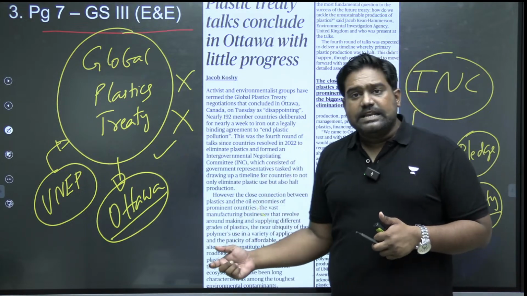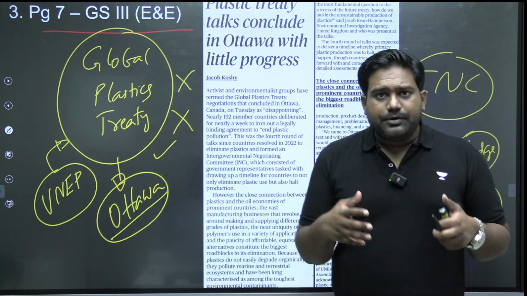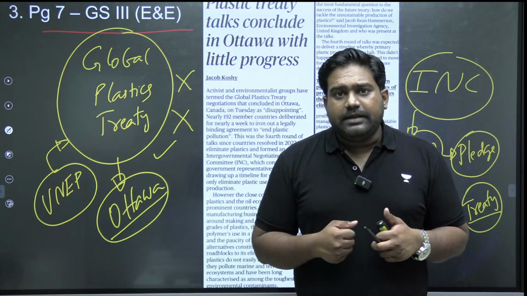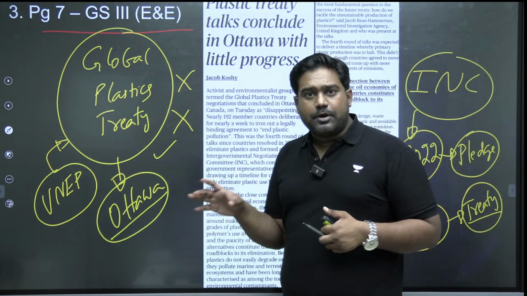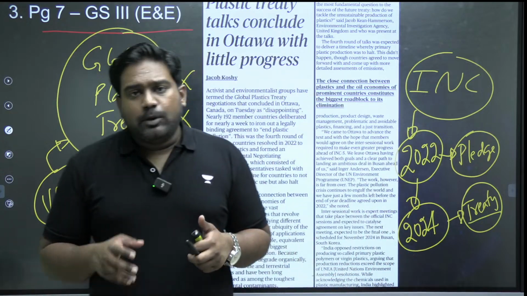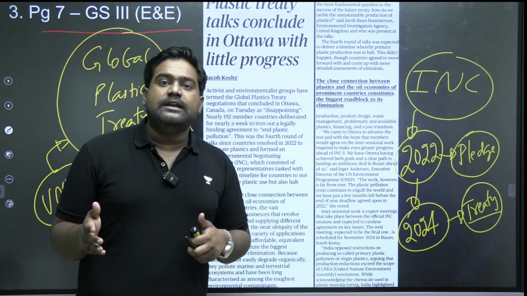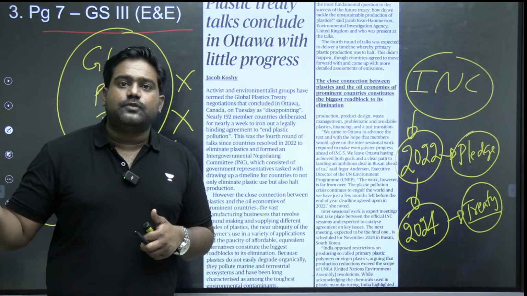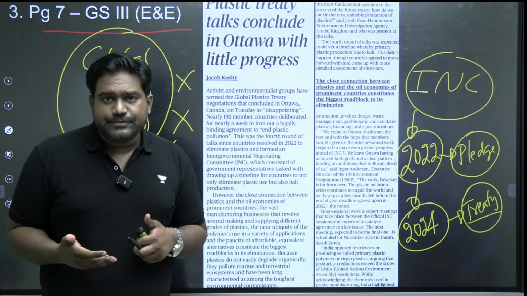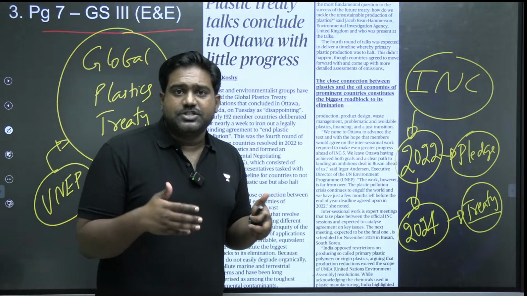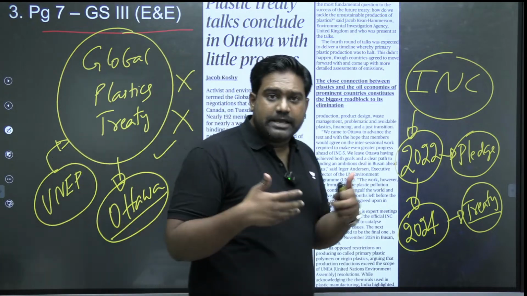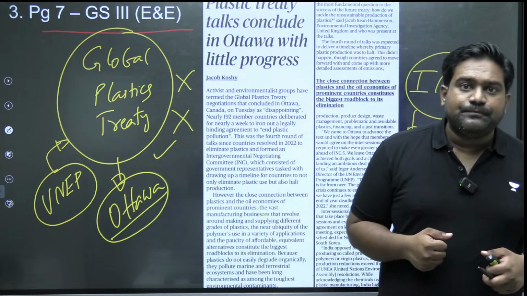So oil-producing nations, they are trying to create a lobby, right? They're trying to protect their industry, because if there is a ban on production of plastics, it will obviously hit the petrochemical industry. It will hit the exports of these oil-producing nations. So that is one major issue. It's a major hurdle which is preventing the countries from working out a global treaty on plastics.